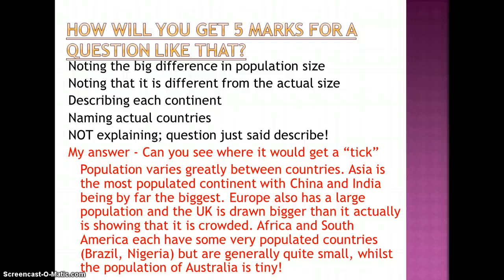Look at the answer below. It says population varies greatly between countries. Asia is the most populated continent, with China and India being by far the biggest. Europe also has a large population, and the UK is drawn bigger than it actually is, showing that it is crowded. Africa and South America each have some very populated countries, Brazil, Nigeria, but are generally quite small, whilst the population of Australia is tiny.